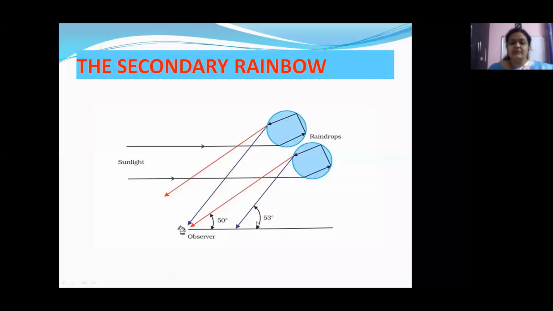That means all the other colors will be between 50 to 53 degrees. Then children, what could be the reason for the low intensity? It is because when the light is suffering 2 reflections, some of its intensity is lost inside the raindrops only. That is the reason its brightness is lesser compared to the primary rainbow.